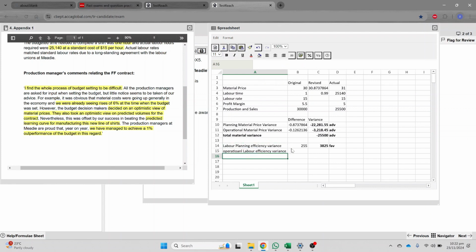Okay, so operational labor efficiency variance will be that labor should have taken 0.99 times 25,500 hours, but labor actually took 25,140 hours. So again, labor made a saving, and then we'll multiply this figure with 15, which is the standard rate. So again, it's going to be a favorable variance, and in totality, this will be this plus this, and this is going to be favorable.